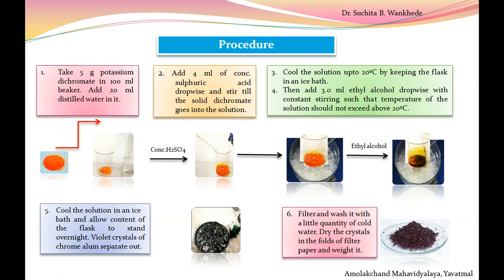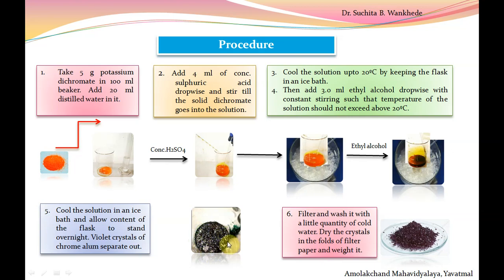Now, cool the solution in an ice bath and allow the flask to stand overnight, or it may be taken in a watch glass to evaporate the solution, or in a china dish to evaporate the solution. After placing it overnight, we see the violet crystals of chrome alum separate out in the solution.